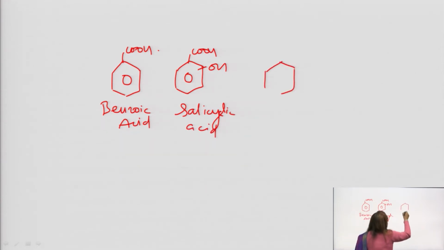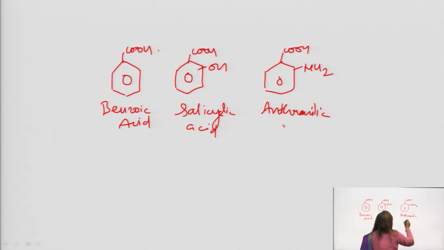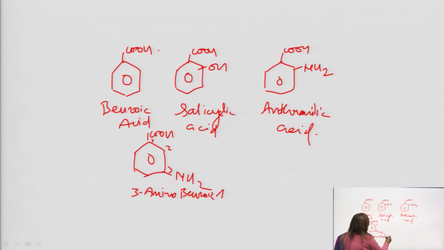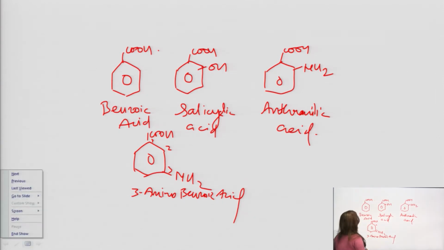If an NH2 group attaches to it, the common name is anthranilic acid. Suppose this COOH compound has a nitro group, starting numbering from here, 1, 2, 3, then it is known as 3-nitrobenzoic acid.